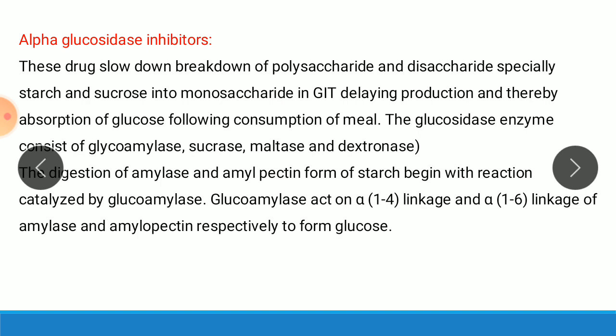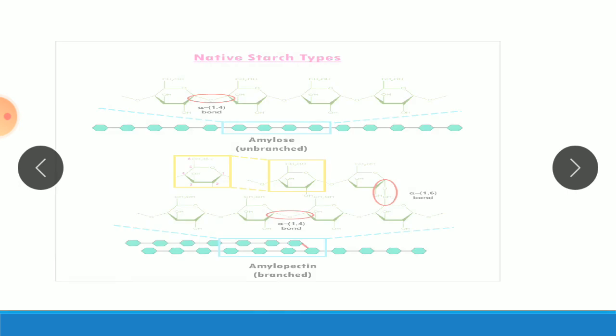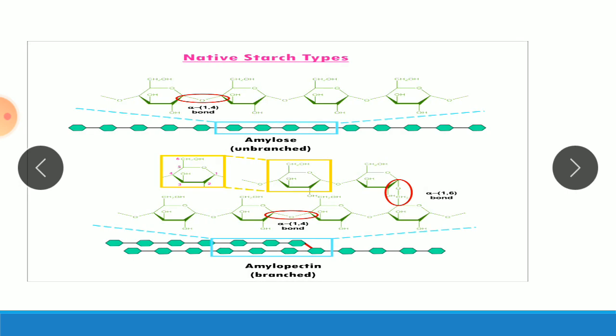The alpha glucosidase enzyme causes the digestion of the amylose and amylopectin forms of starch, beginning with the reaction catalyzed by glucoamylase, and this glucoamylase acts on alpha 1,4 linkage and alpha 1,6 linkage of amylose and amylopectin respectively to form glucose.